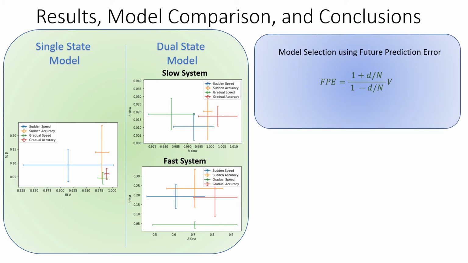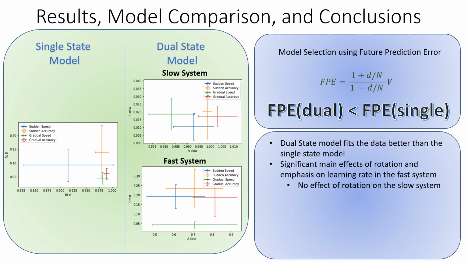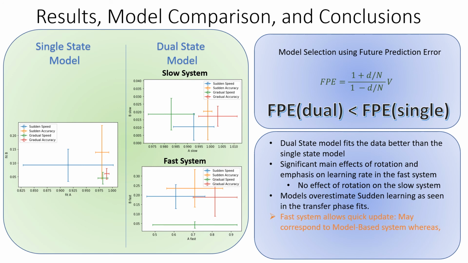We use a future prediction error measure to compare these two models with different numbers of free parameters. This metric reveals that the dual-state model fits this data better than the single-state model. Furthermore, we see significant main effects of rotation and emphasis on learning rate of the fast system, but there is no effect of rotation on the slow system. The model overestimates sudden learning, as seen in the transfer phase fits.